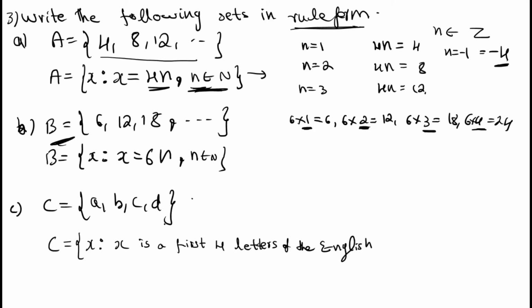Yes or no? 26 letters are there. What are the first four letters? A, B, C, D, right? So set of all x such that x is one of the first four letters of the English alphabet. Okay, this is the rule representation of the given set.